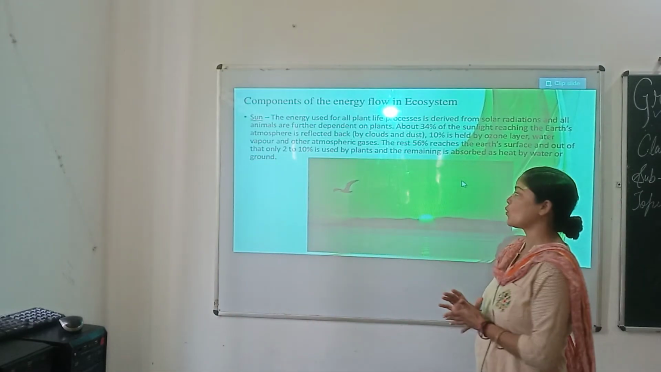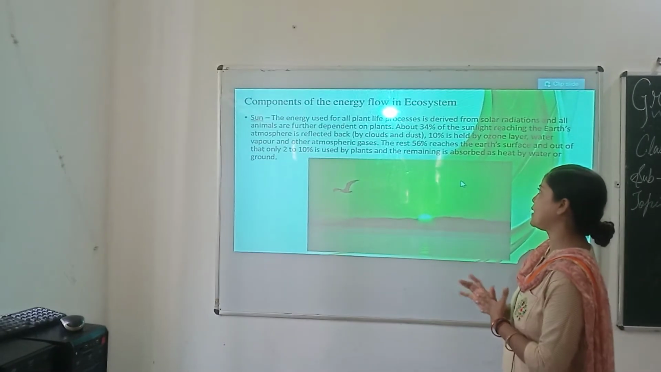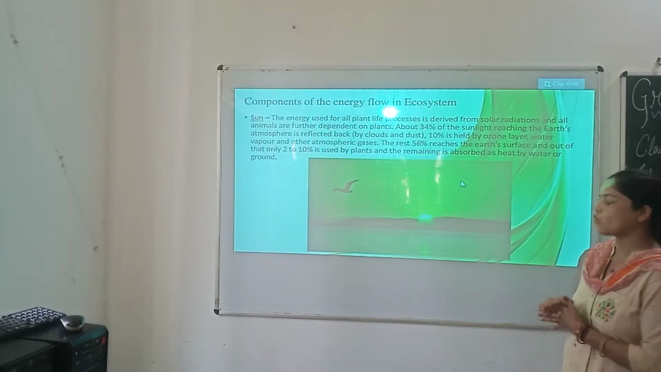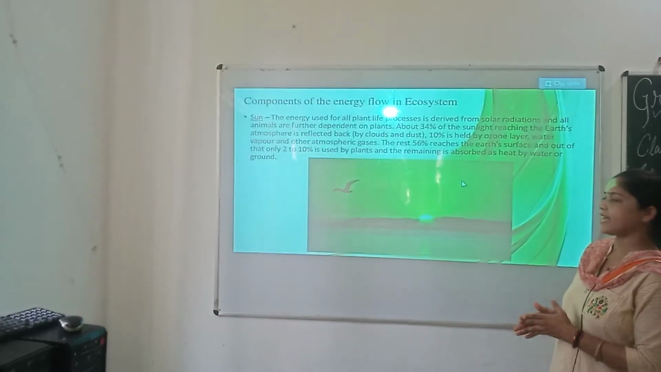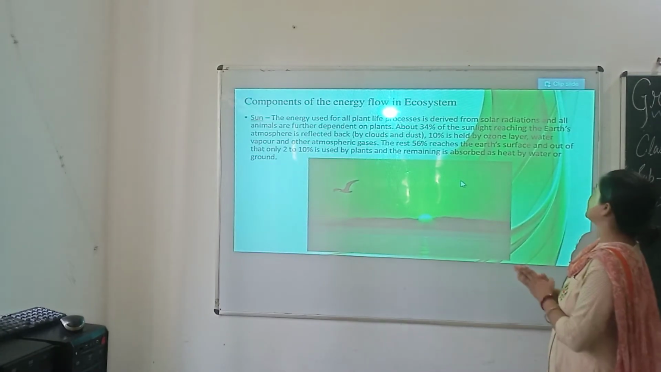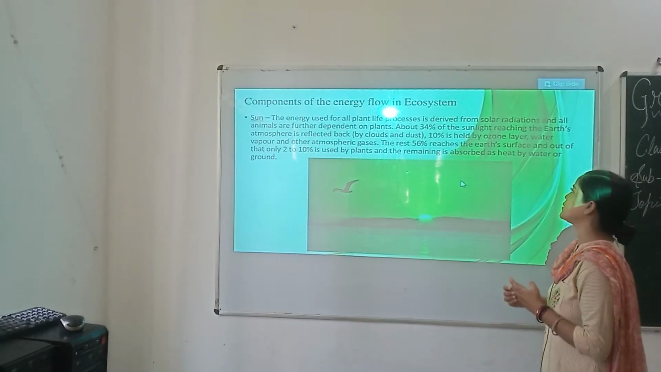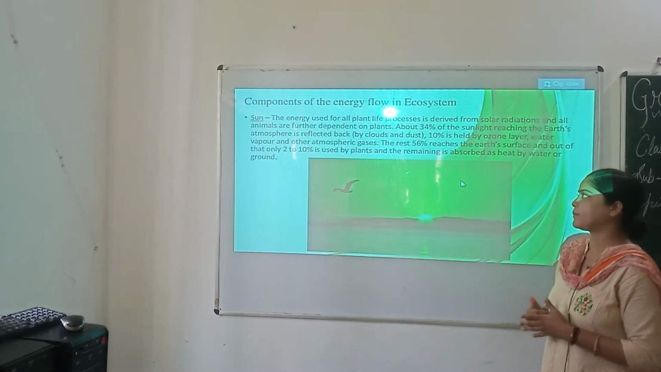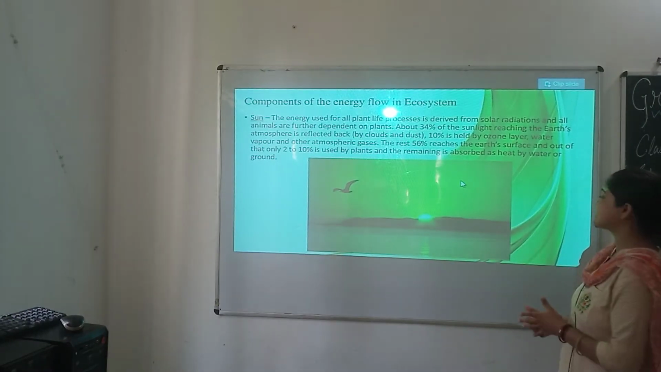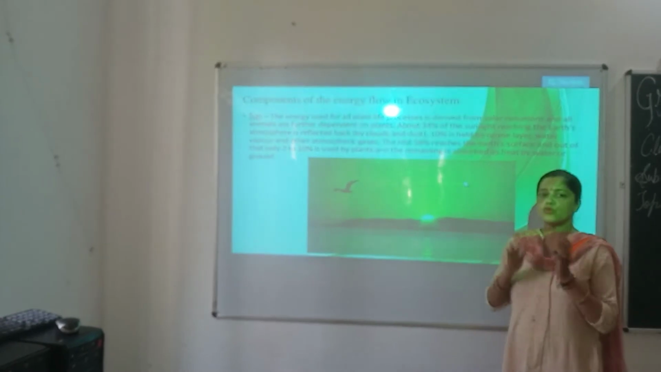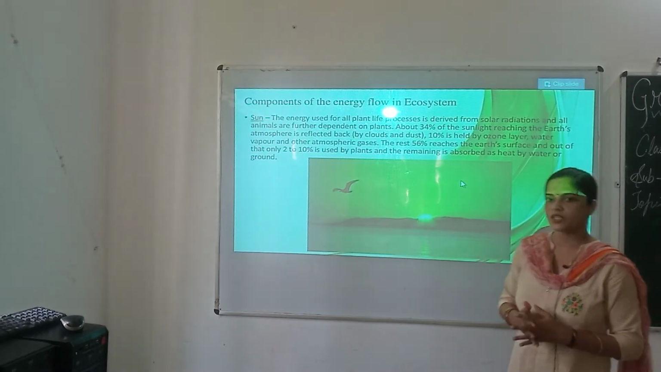So, components of solar energy flow in ecosystem. First one is the sun. The energy used for all the plant-like processes is derived from the solar radiations, and all the animals are further dependent on plants. About 34% of the sunlight reaching the Earth's atmosphere is reflected back by clouds and dust. 10% is held by the ozone layer, water vapor and other atmospheric gases, and the rest 56% reaches the Earth's surface, and out of that only 2 to 10% is used by plants, and the remaining is absorbed as heat by water or the ground.